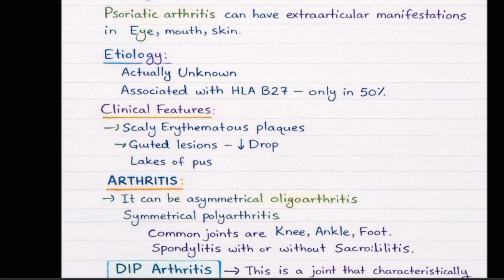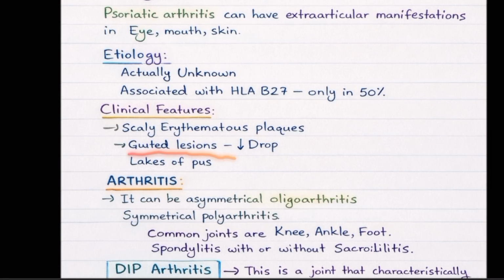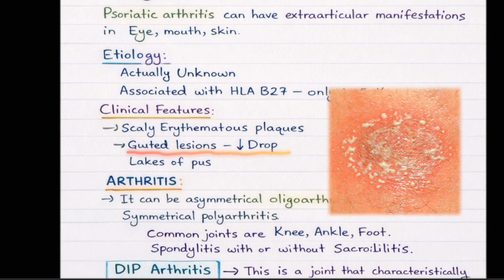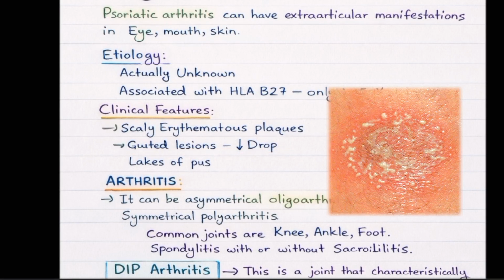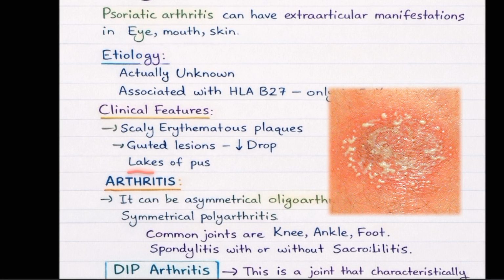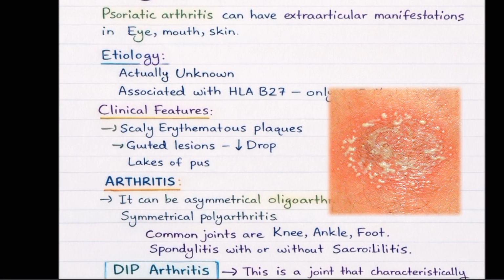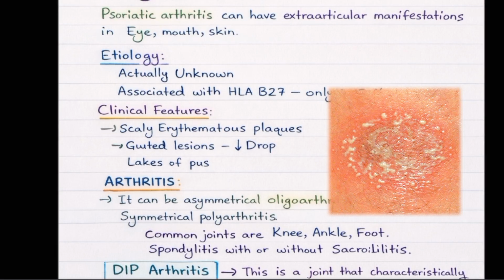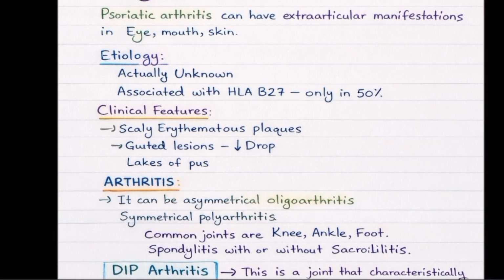It can present as guttate lesions. You see, guttate in Latin means drop. Since this looks like a raindrop, it's called guttate psoriasis. So its presentation can be like this. Otherwise, it can present like lakes of pus. Small pustules will be there. They coalesce together. This is a lake of pus. This is called lake of pus appearance. So the skin manifestation can be like this.